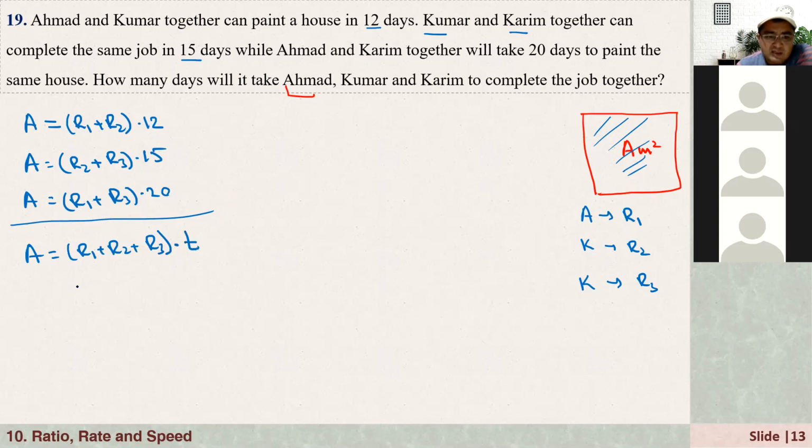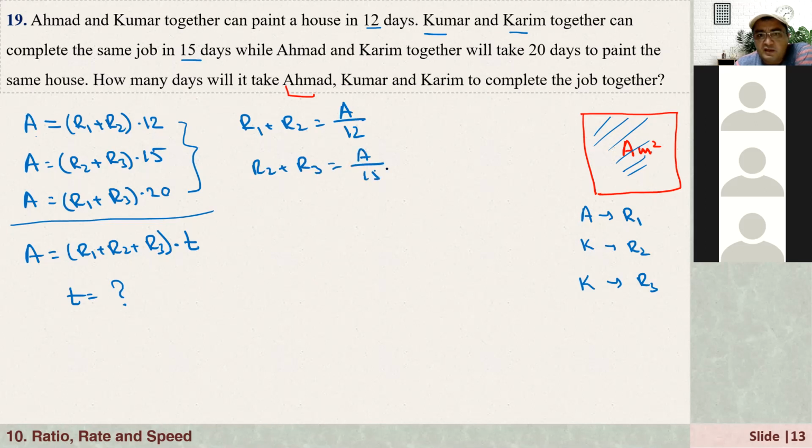Let's say it takes T days. The question is, we need to find T from here, right? Now, if you just divide the first equation by 12, the second one by 15, the third one by 20, then we will get R1 plus R2 is equal to A over 12, R2 plus R3 is equal to A over 15, and R1 plus R3 is equal to A over 20, right?